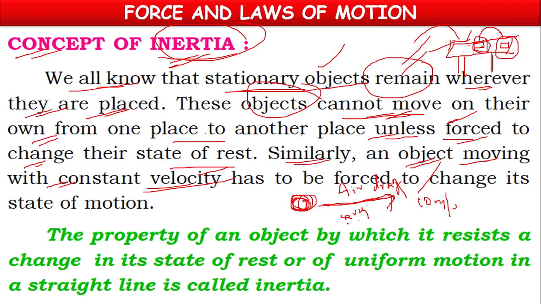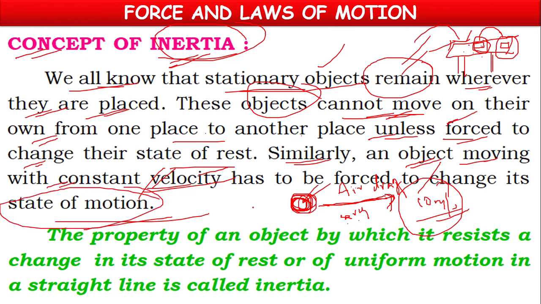Or if it is moving on the earth, friction tries to stop it. If there is zero friction, practically it is not possible, but if there is zero friction, then it won't stop at all. It will be moving with 10 meter per second velocity continuously without stopping. With constant velocity it will be moving, means it will be continuing its state of motion without any change. So that is also called inertia.